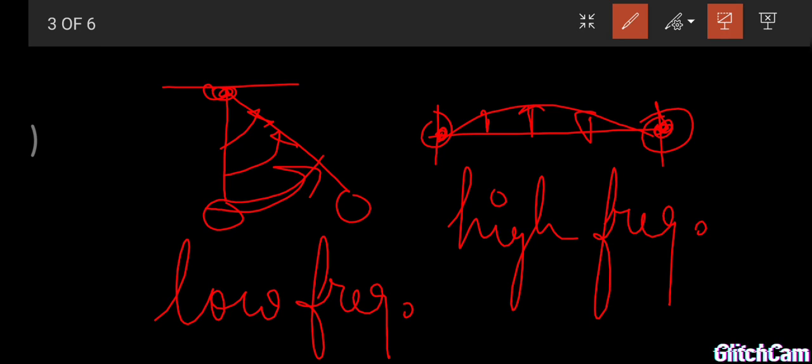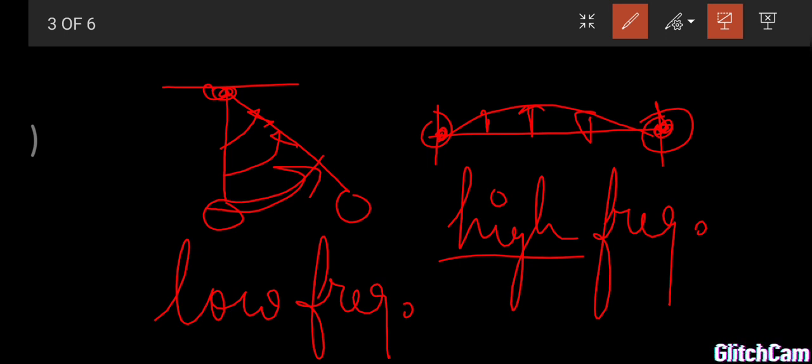Once again, in oscillatory we have one fixed point, in vibratory we have two fixed points, and oscillatory has a low frequency. What is frequency? The number of vibrations per second is called frequency, and vibratory has a high frequency. That's why vibratory frequency is a special case of oscillatory frequency.